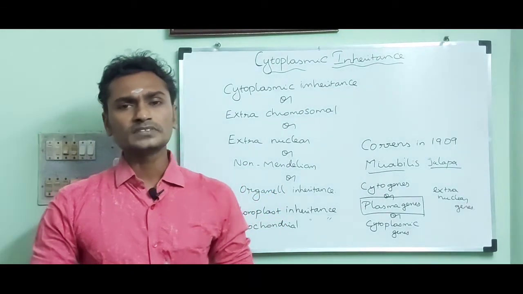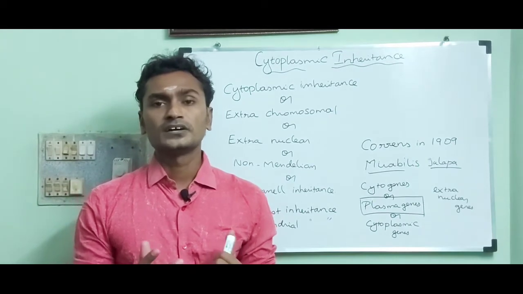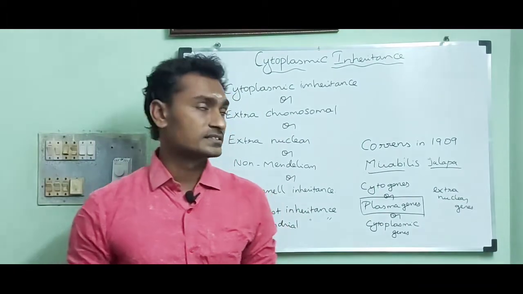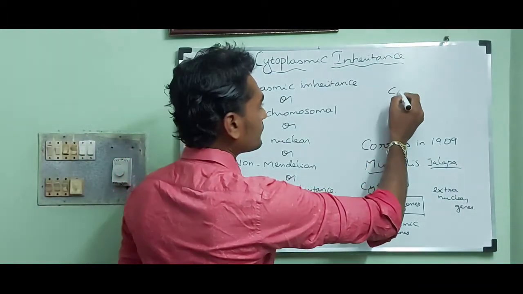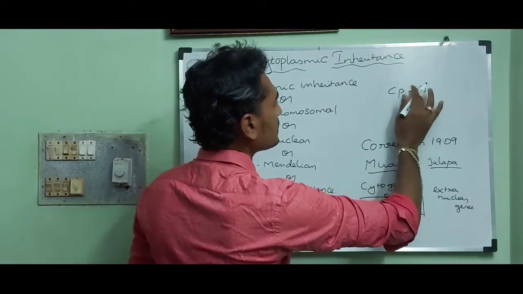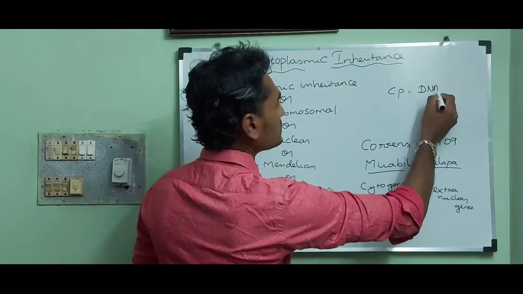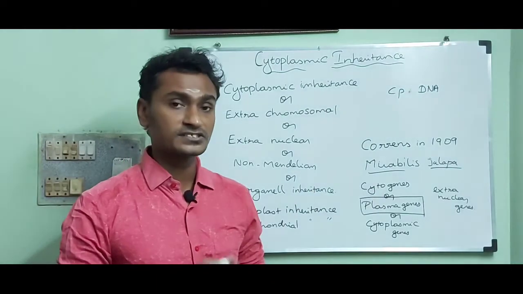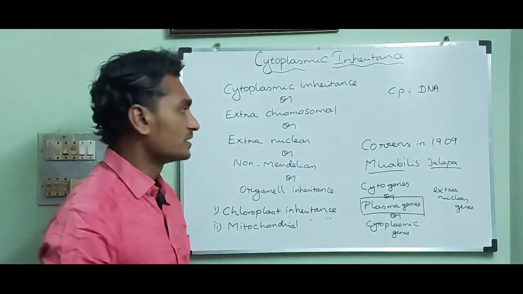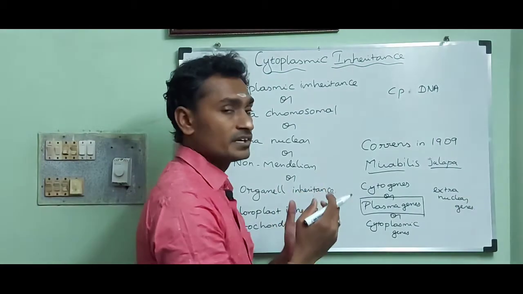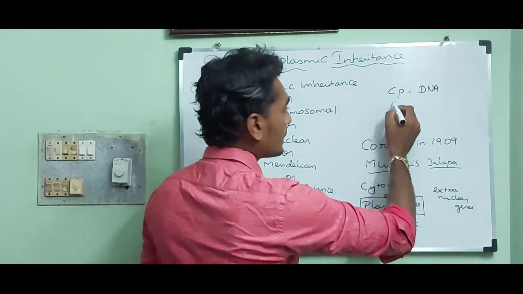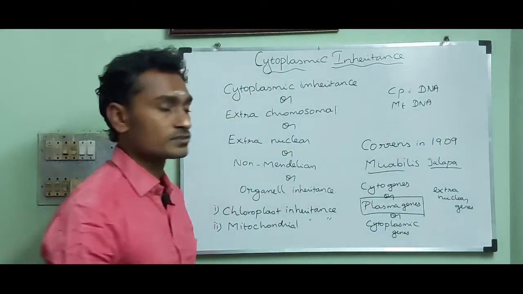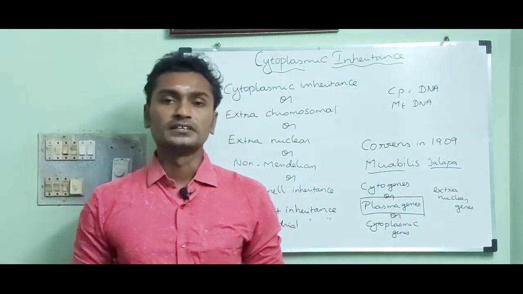The genes made of DNA found in chloroplast are called cpDNA. The genes made of DNA found in mitochondria are called mtDNA.